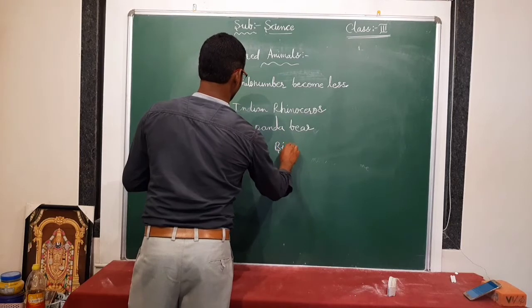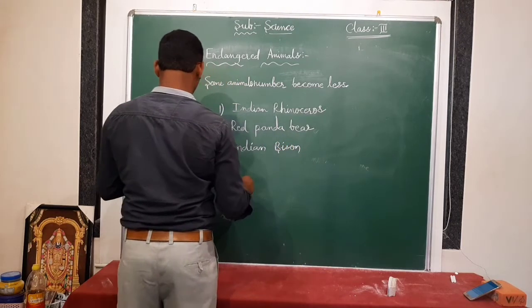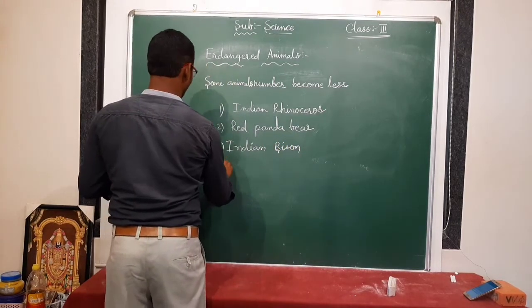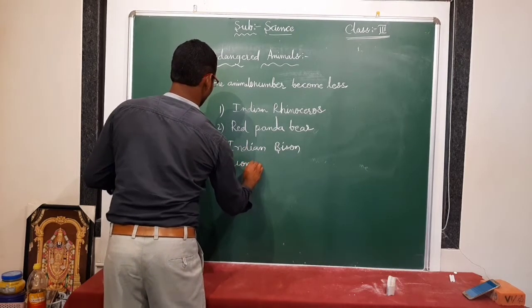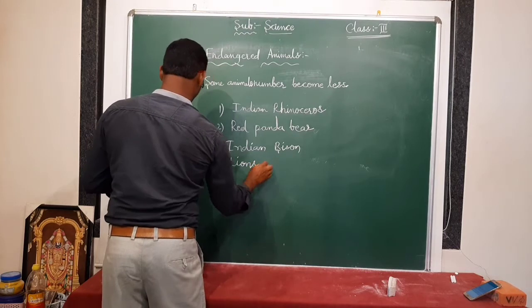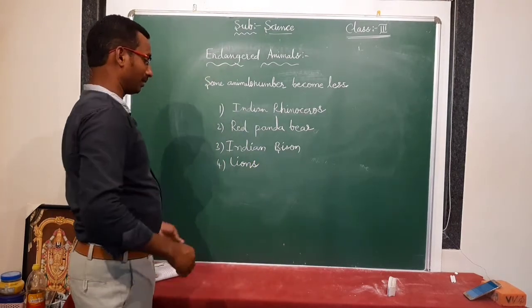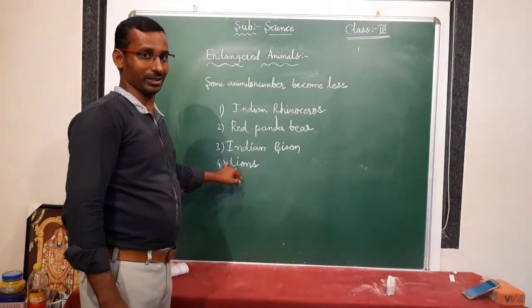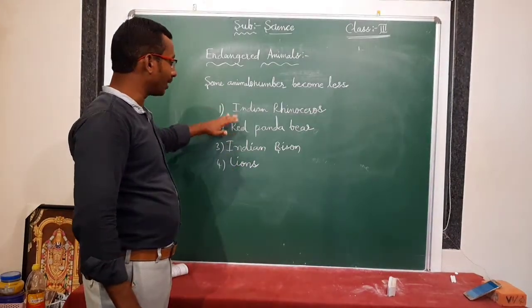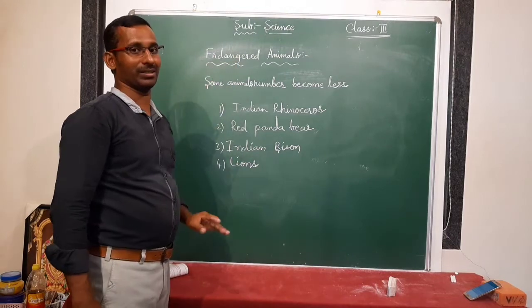And the fourth one, lions. Generally, we see Indian lions in our country in the Gir forest in Gujarat state. So these are some endangered animals.